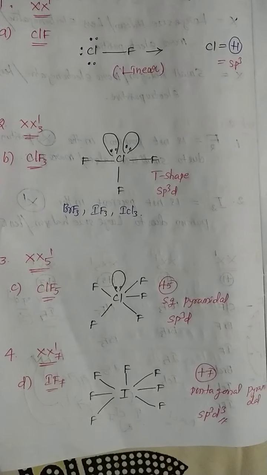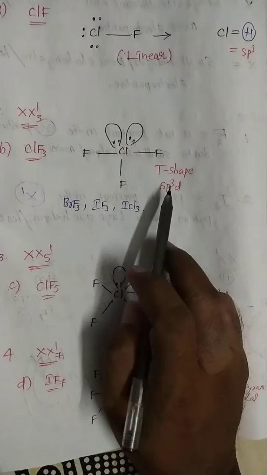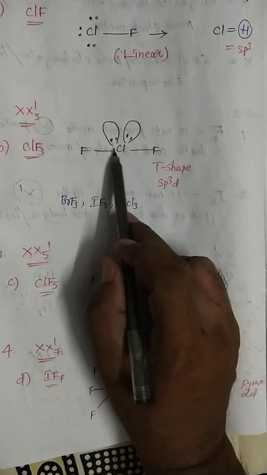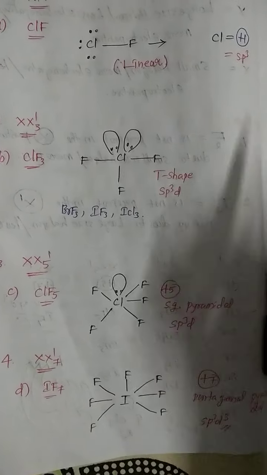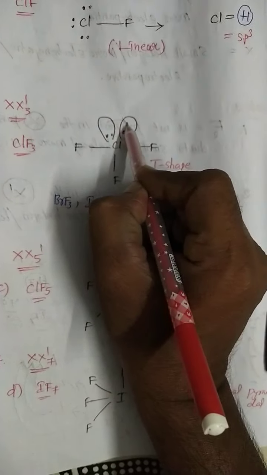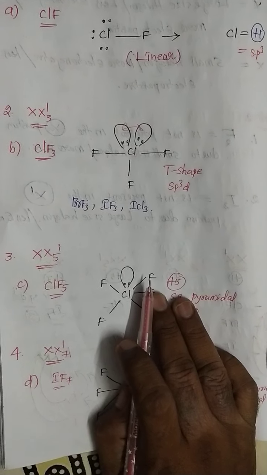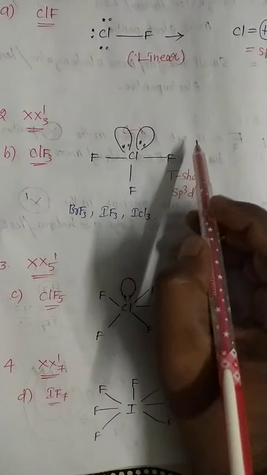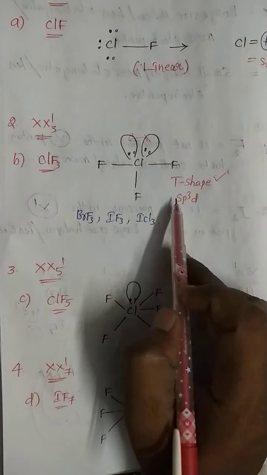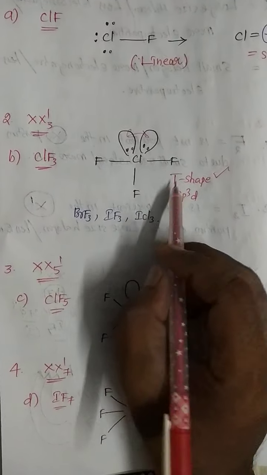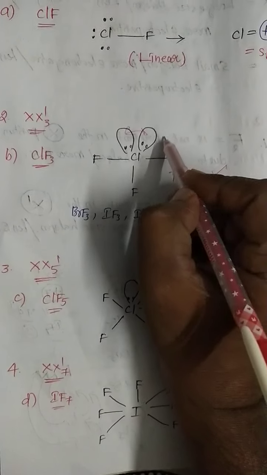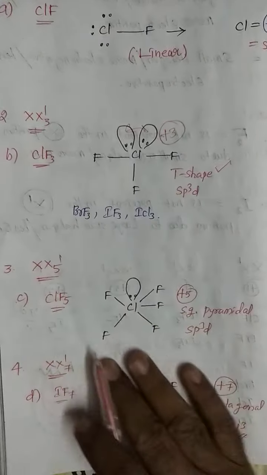Actually sp3d is trigonal bipyramidal, but here it is T shaped because of lone pair to lone pair repulsion. Lone pair to lone pair repulsion is greater, hence the trigonal bipyramidal shape converts into T shape. The oxidation state is 1, 2, 3, so +3.